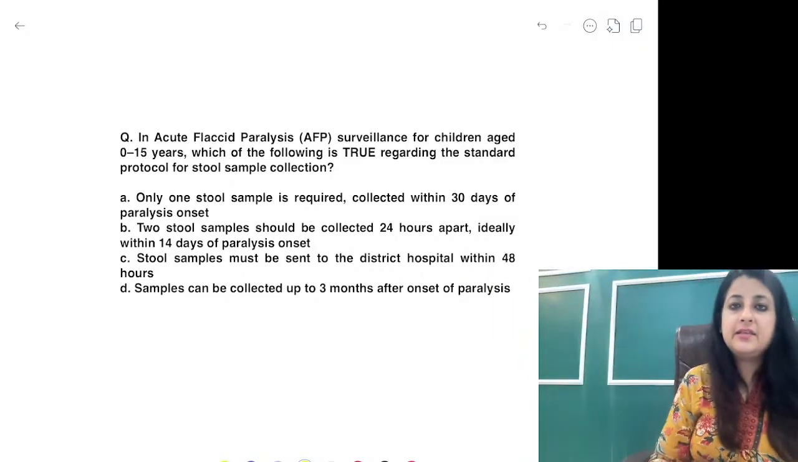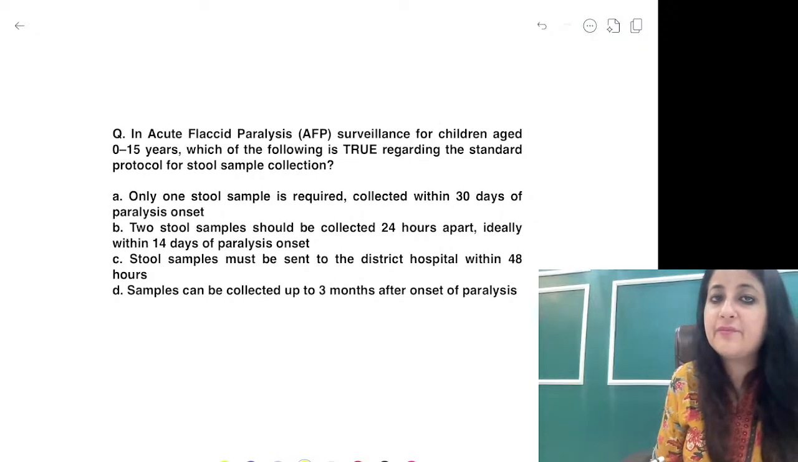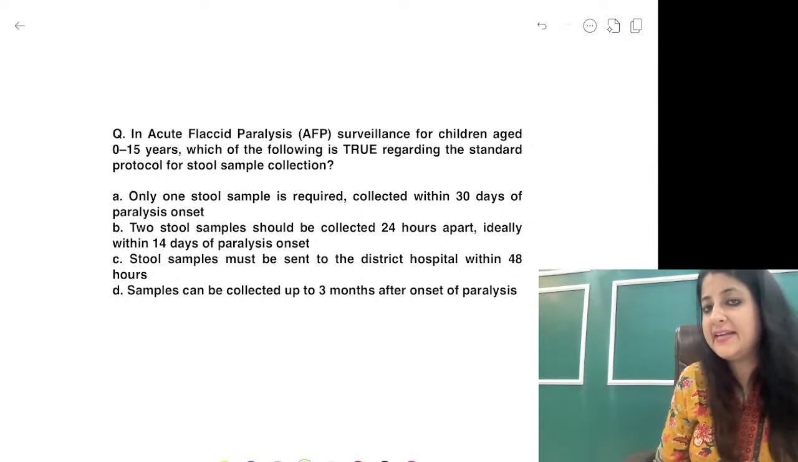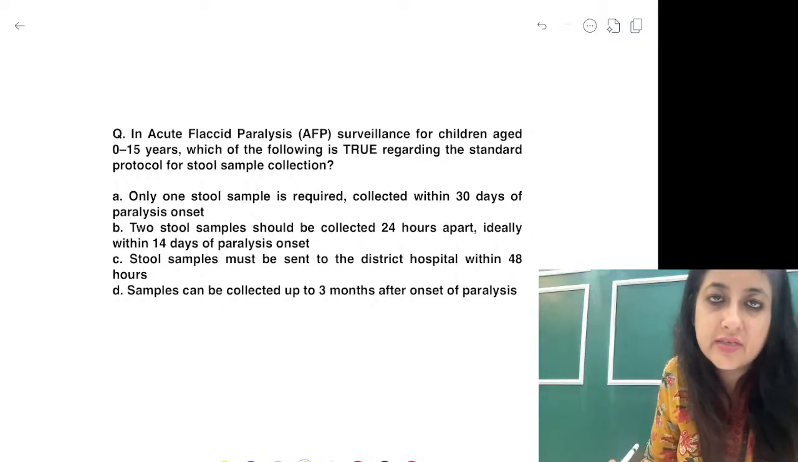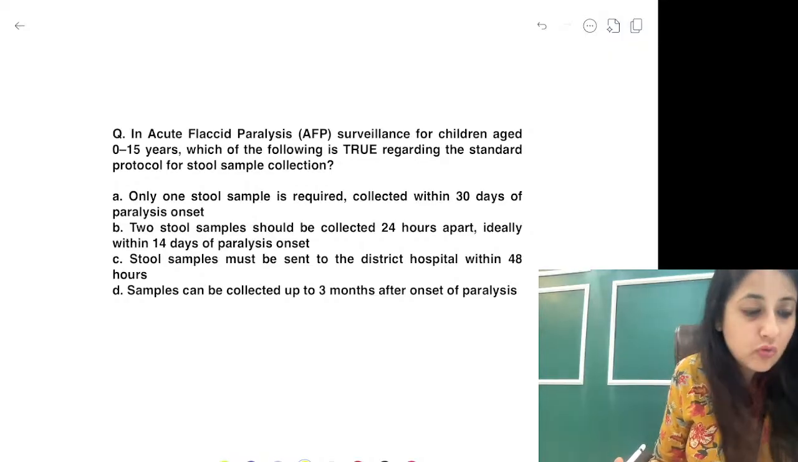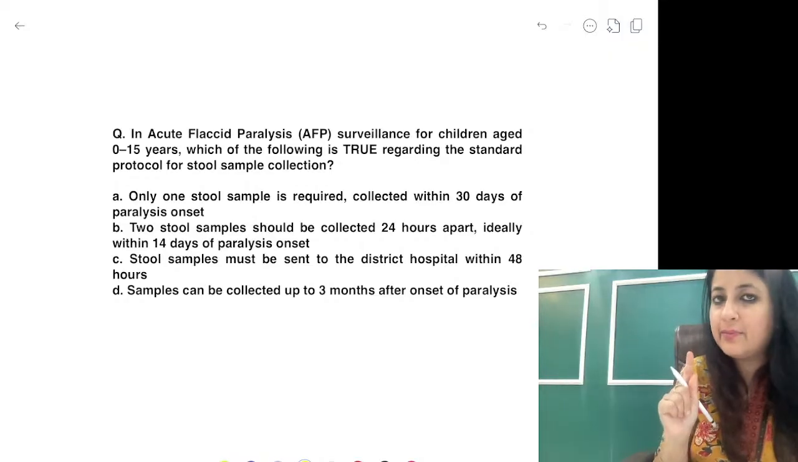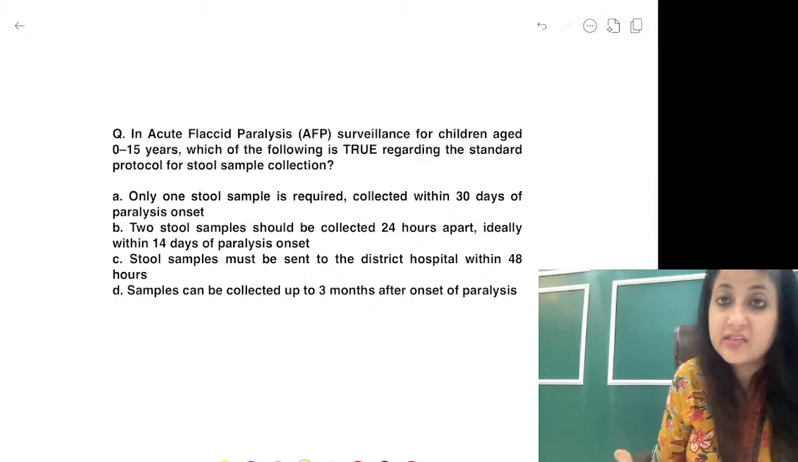Yeah, can you tell me the answer to AFP paralysis? In AFP paralysis, surveillance for children aged under 15, polio. Now we have a polio endgame eradication strategy going on. ठीक है, so आपको पता करना है true statement. Only one stool sample is required to be collected within 30 days.